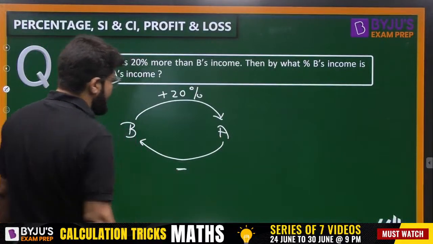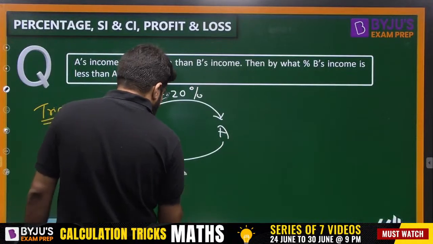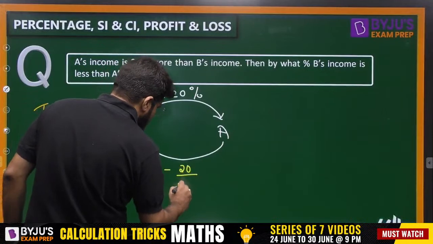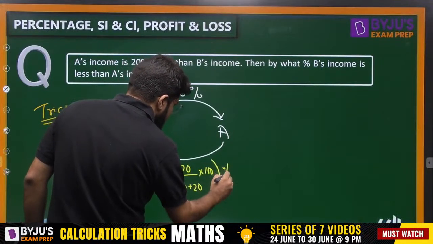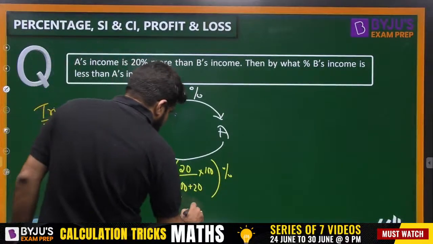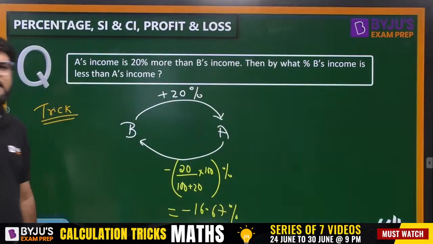How much is the negative percentage coming up here? So this will be minus 20 upon 100 plus 20, whole multiplied by 100 percentage, right? And that is equal to minus 1 by 6, and that is 16.67. 1 by 6 is 16.67 percentage.